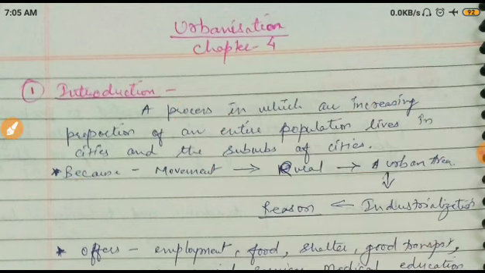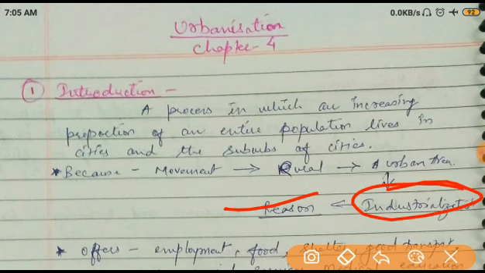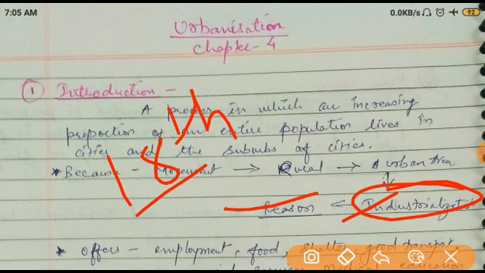Now what is the reason? The main reason is industrialization. Remember, in earlier times most of the population lived in villages, but nowadays most of the people live in cities. Why? Because of industrialization, which started in the 18th century. Due to industrialization the production is good.